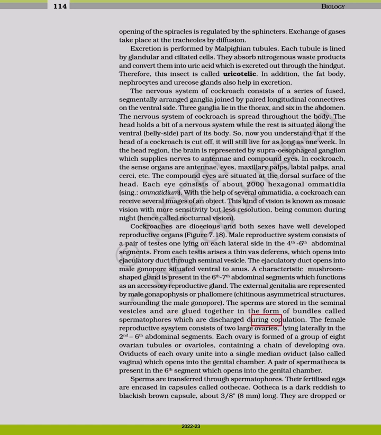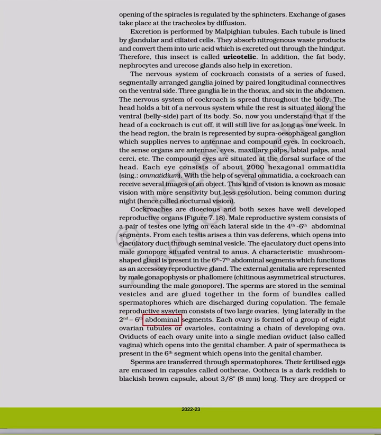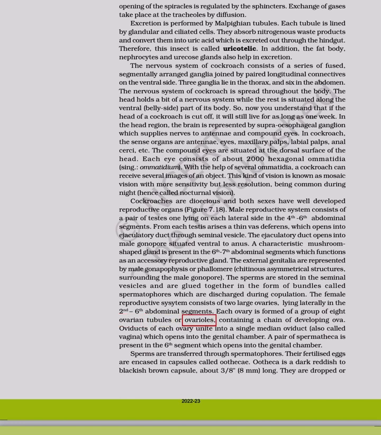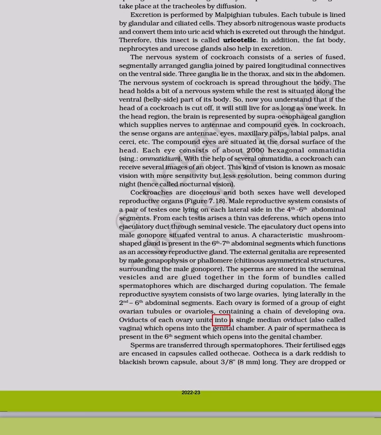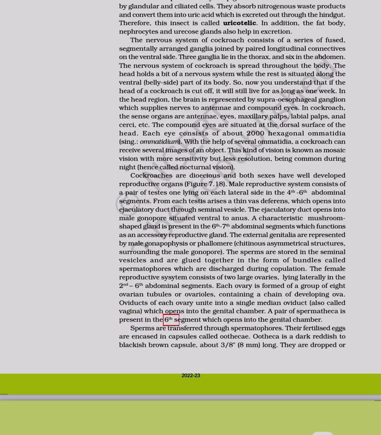are discharged during copulation. The female reproductive system consists of 2 large ovaries, lying laterally in the 2nd, 6th abdominal segments. Each ovary is formed of a group of 8 ovarian tubules or ovarioles, containing a chain of developing ova. Oviducts of each ovary unite into a single median oviduct also called vagina which opens into the genital chamber. A pair of spermatheca is present in the 6th segment which opens into the genital chamber.